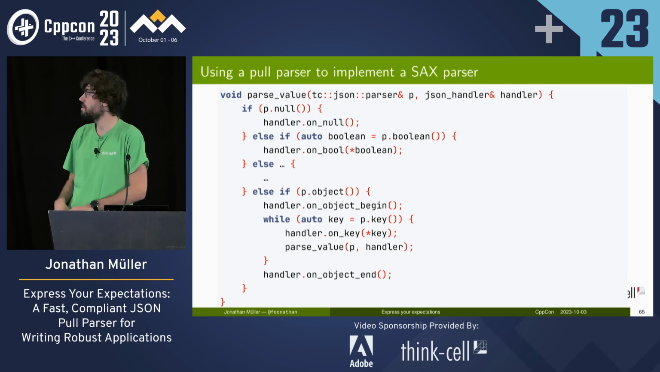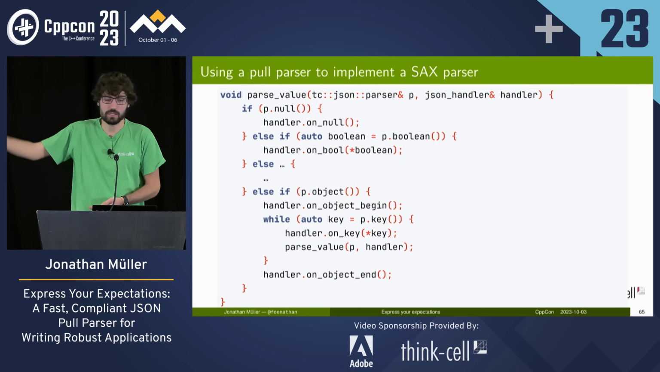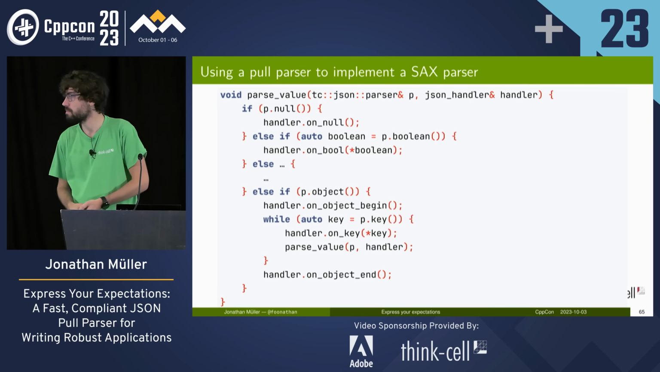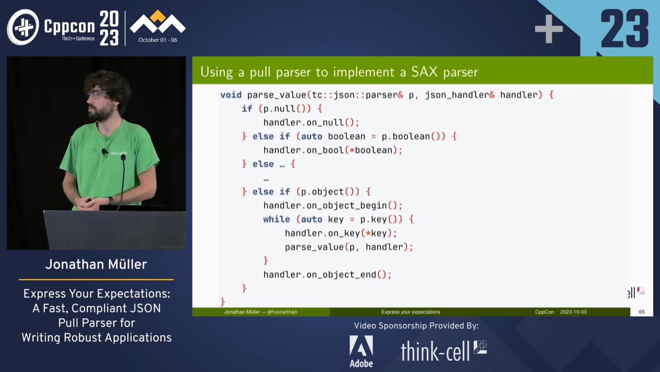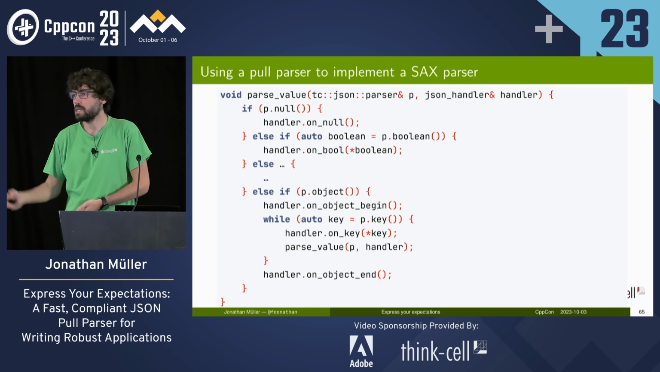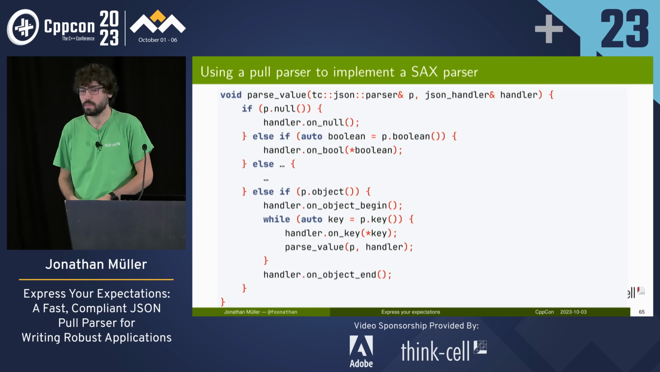We can also implement a SAX parser. So we've got the parser, we've got the handler, and then we just invoke the appropriate handler once we pull the data. And this will recursively traverse the entire JSON object and create the appropriate events. Any questions about this approach? Okay.